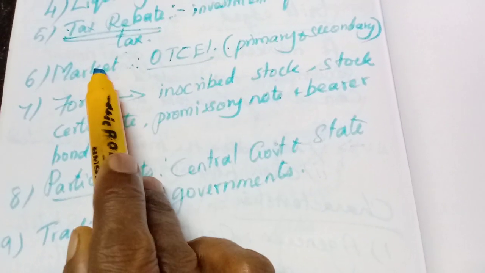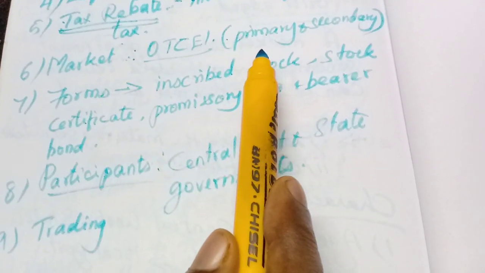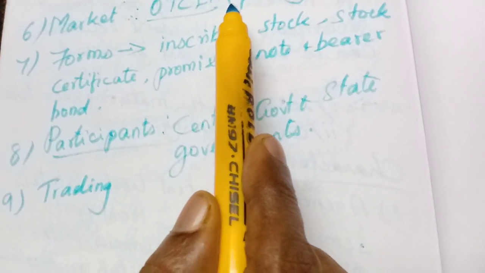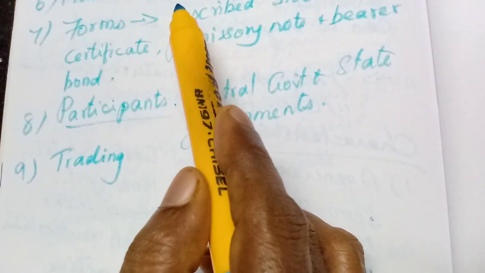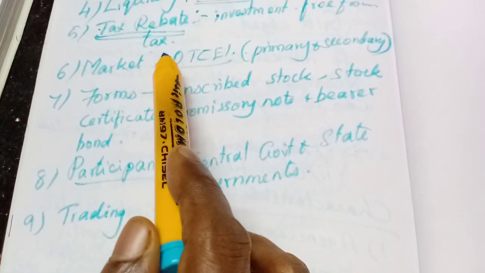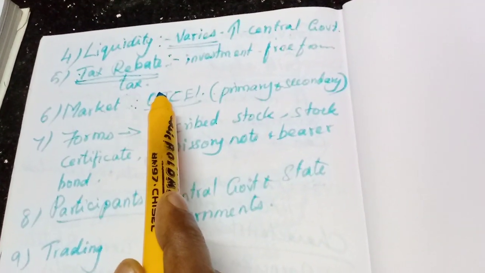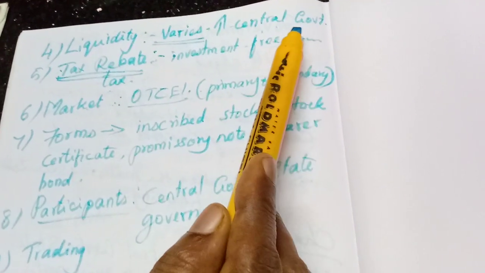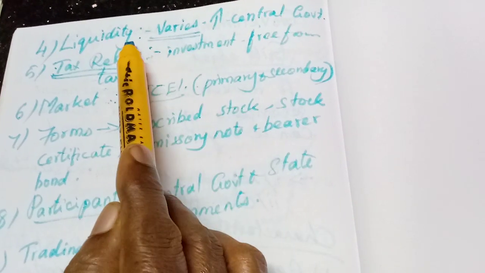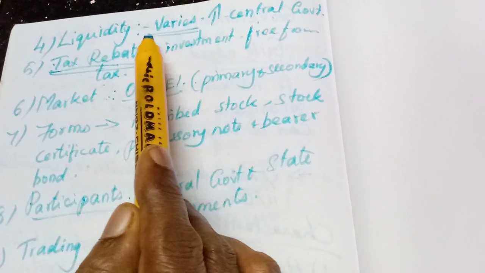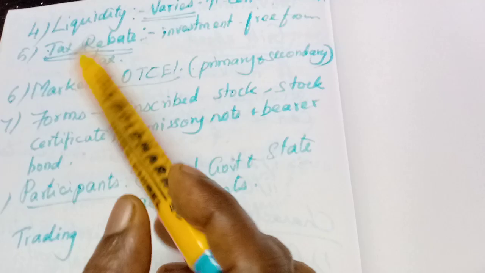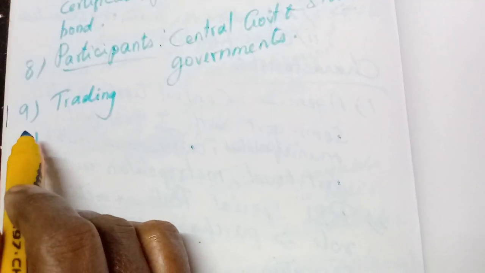It has two markets: primary market and secondary market. Understood? Like this you have to write. Liquidity position varies in the government securities market. Central government securities have a higher liquidity position than state government securities. In that way you should be able to write the points.